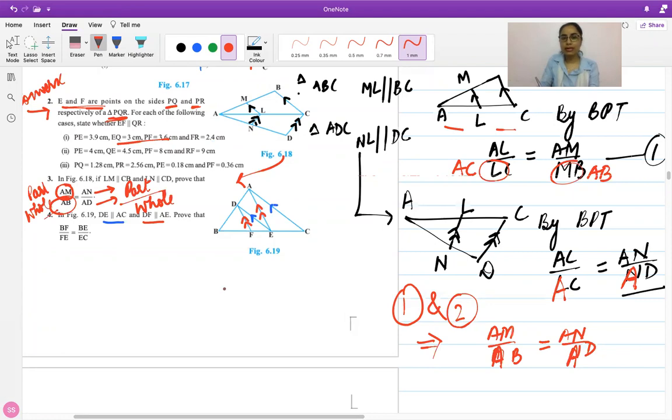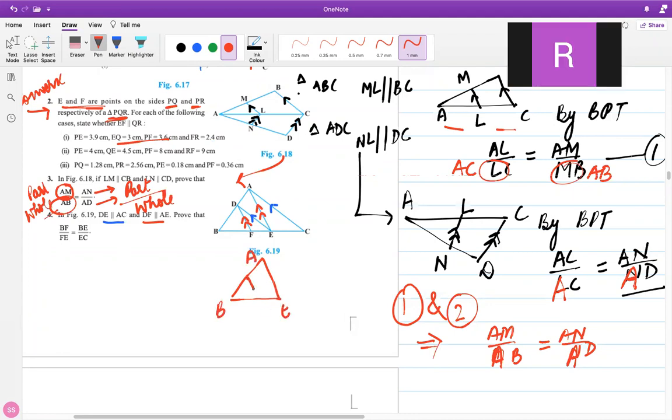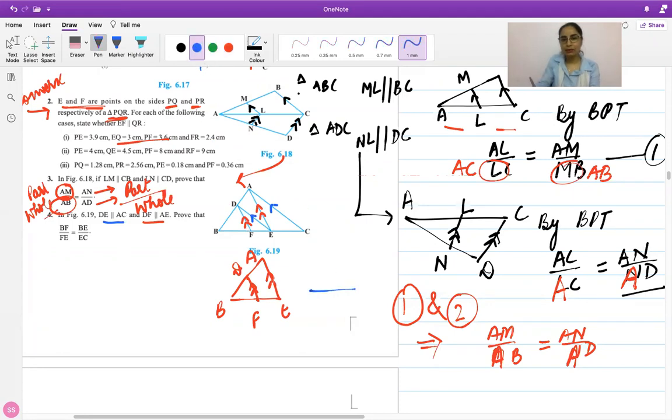So I'm going to take triangles accordingly. For your help, I'll just write down one triangle will be this ABE, in which I have DF parallel to the base. And the second triangle that we will consider here is this one, ABC, in which I've got DE parallel to the base.